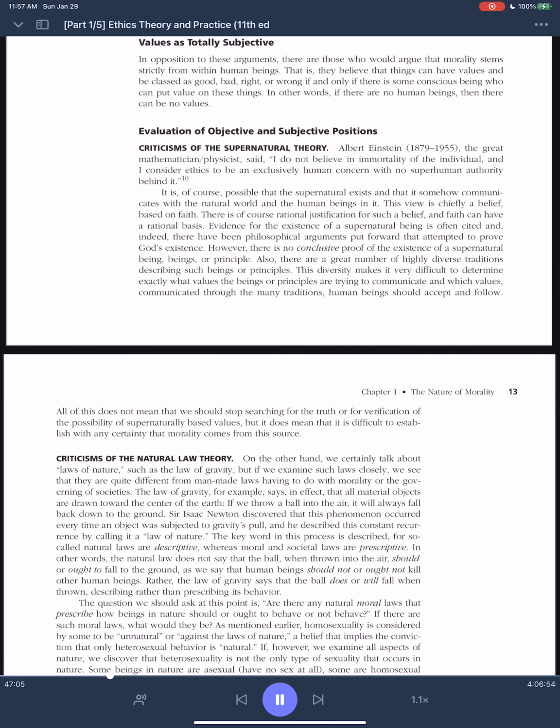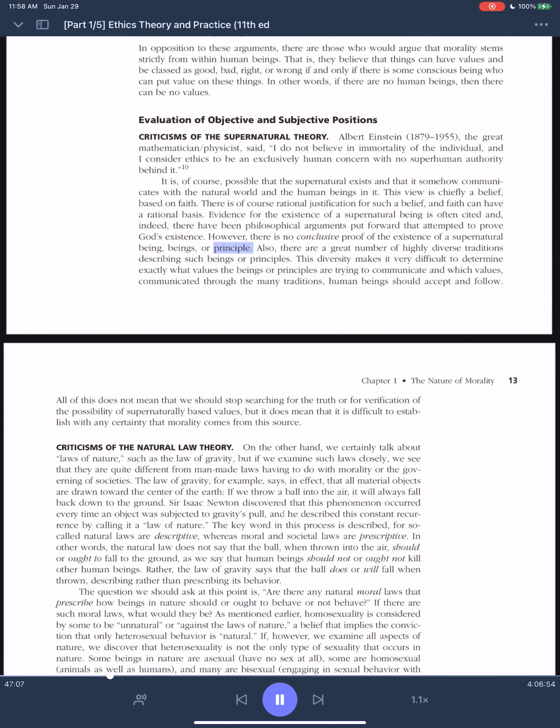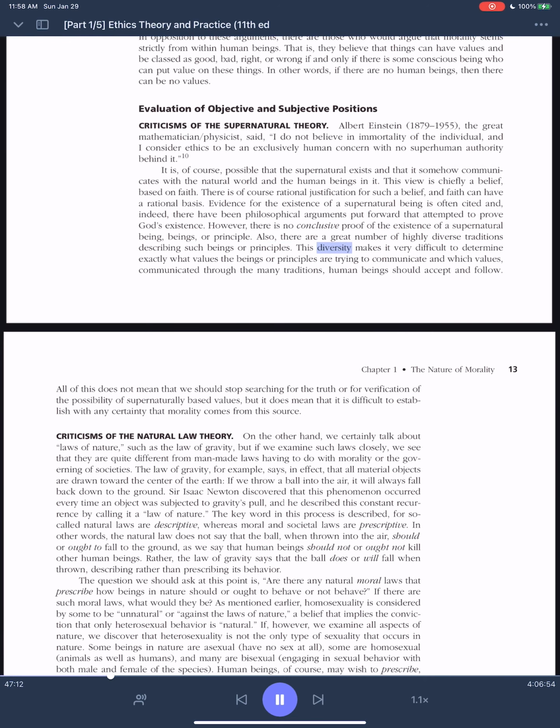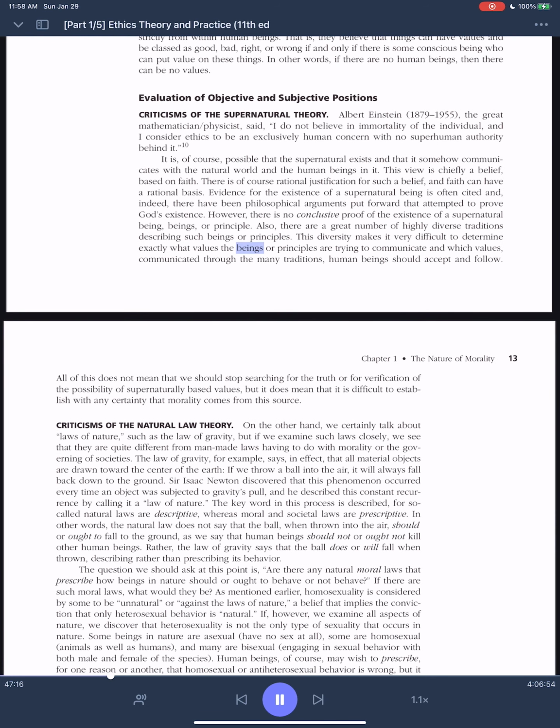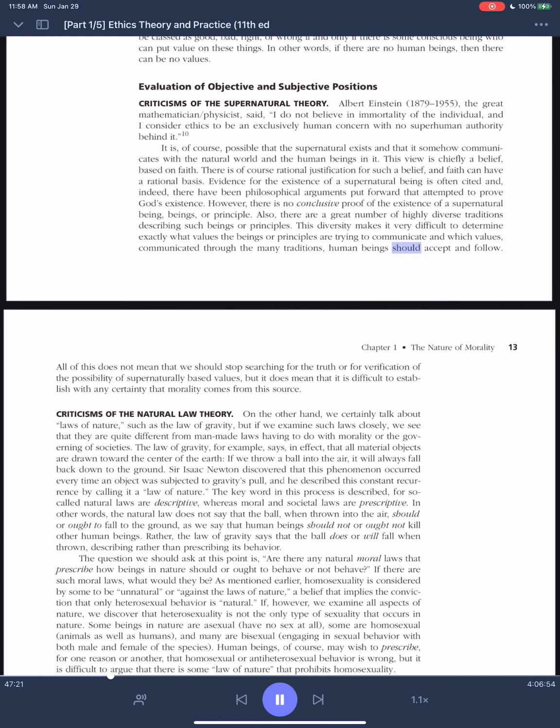However, there is no conclusive proof of the existence of a supernatural being, beings, or principle. Also, there are a great number of highly diverse traditions describing such beings or principles. This diversity makes it very difficult to determine exactly what values the beings or principles are trying to communicate and which values, communicated through the many traditions, human beings should accept and follow.